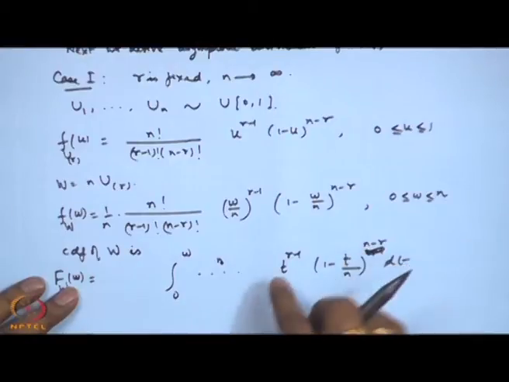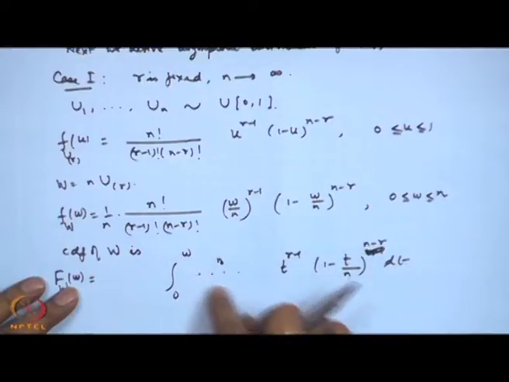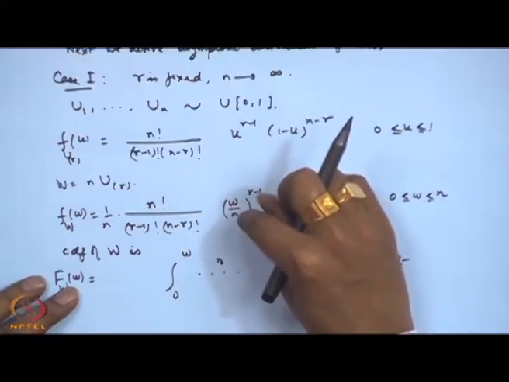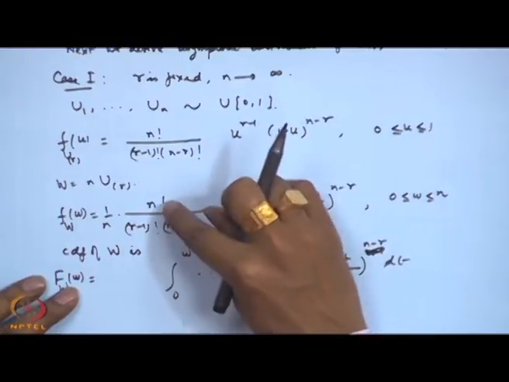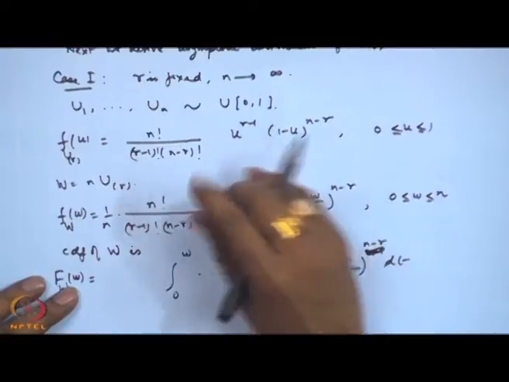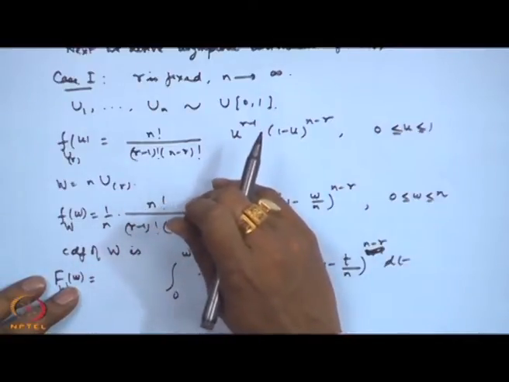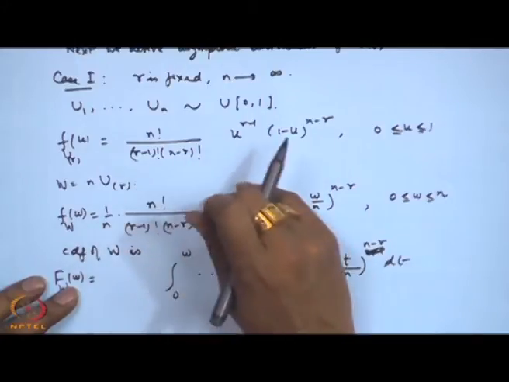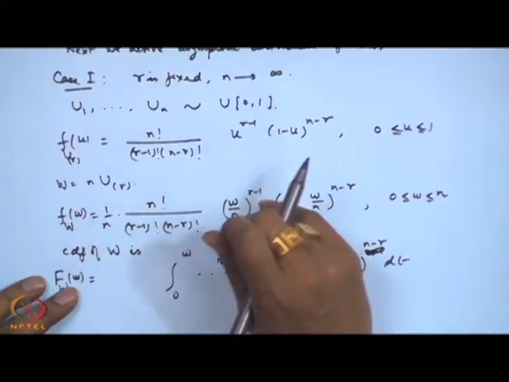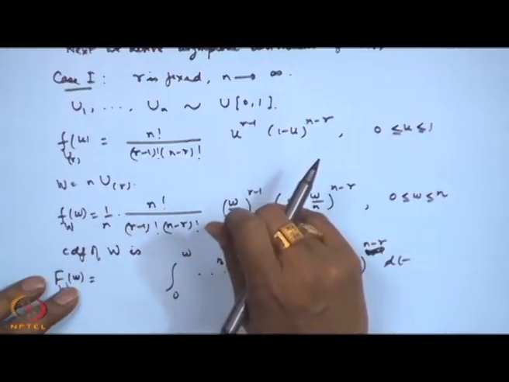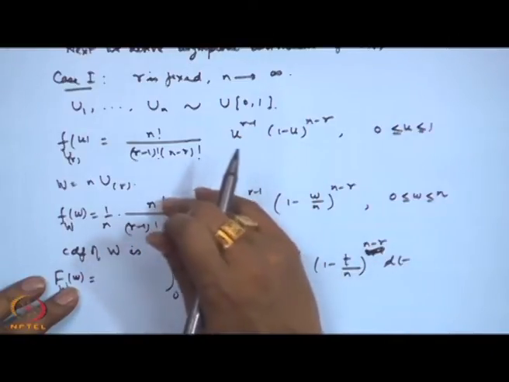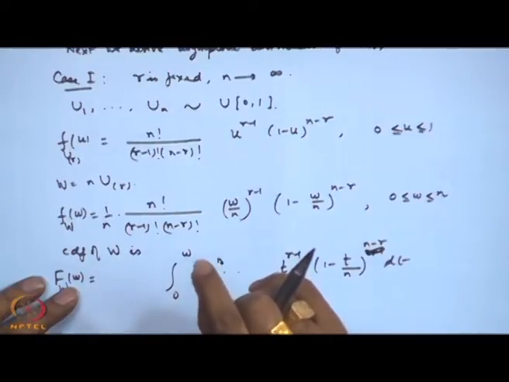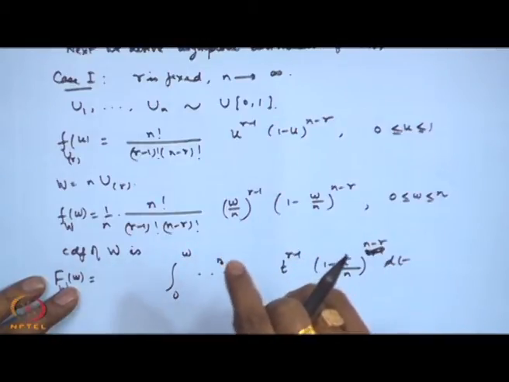So, now if I take the limit of this coefficient here, you can check what are the terms that are coming here. You are actually getting n to the power r in the denominator, and here you are having n into n minus 1 into up to n minus r plus 1, that means basically there are total r terms here. In the denominator you are getting n to the power r. So, each of the terms will be adjusted, like you have n by n, n minus 1 by n, n minus 2 by n, up to n minus r plus 1 by n.